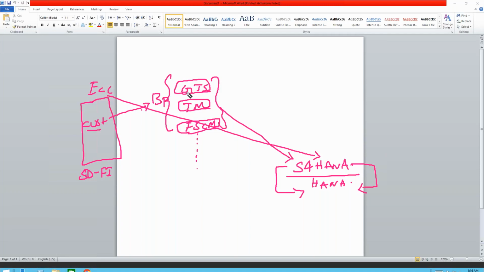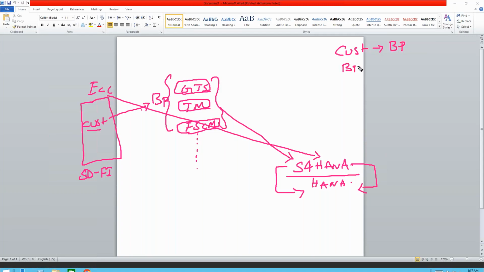Whatever we are discussing today is not new in SAP. It's there even in the ECC. But in the ECC, we have two options. One is you can create a customer and you can convert, that means you can extend that to the BP.